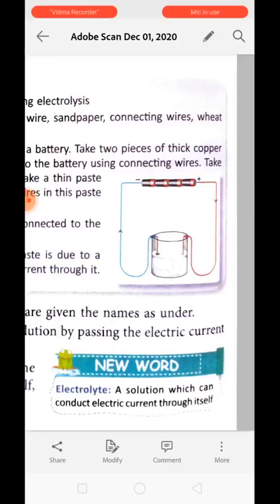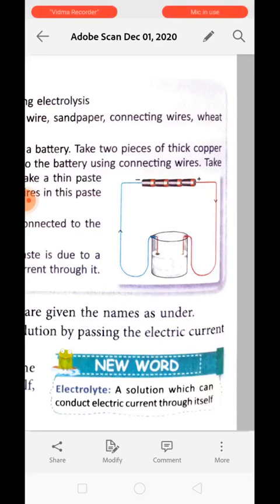Now we are going to learn the names of the different things used in this complete setup. The process of causing chemical change in a solution by passing electric current is called electrolysis. This is the definition of electrolysis. When we pass electric current through a conductive solution, there appears some chemical change. This process is called electrolysis.